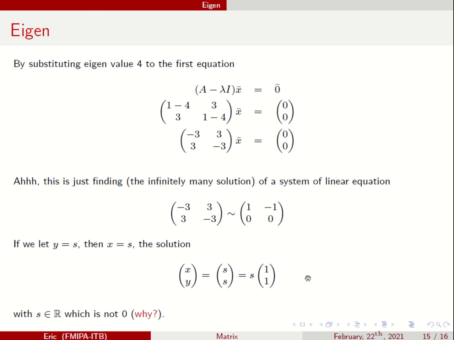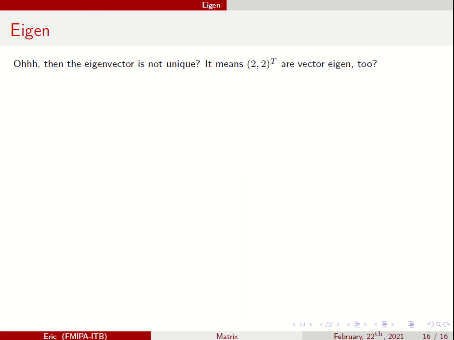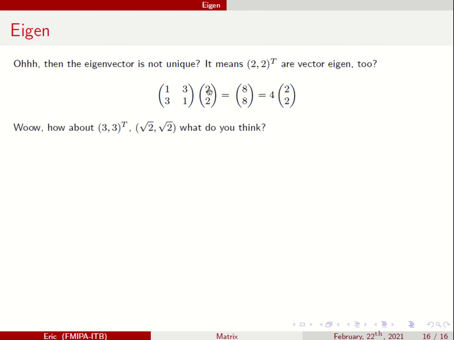But you can ask, Pak, is 2, 2 an eigenvector also? Good question. Let's see. And yes. So a multiple of 1, 1 is an eigenvector also. If you multiply with the matrix, it will give you 4 times that vector. Okay? What about 3, 3, or square root of 2, square root of 2? What do you think?